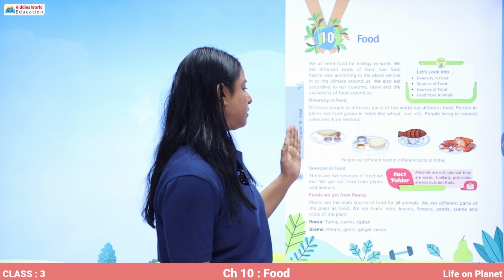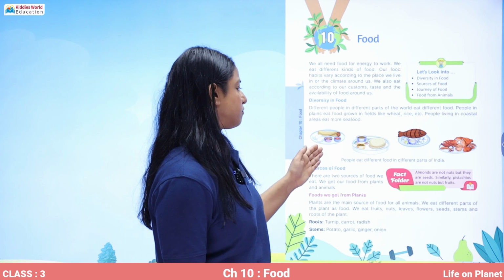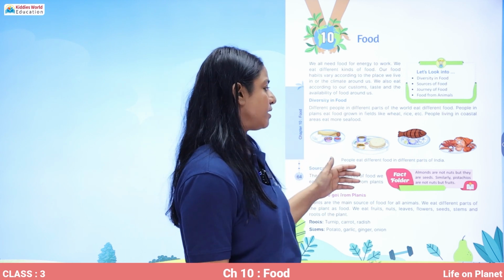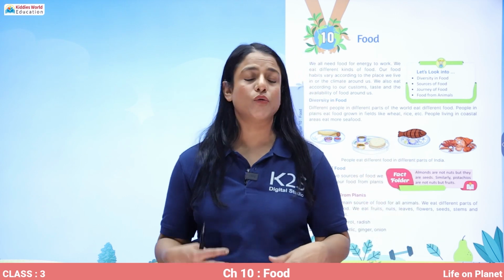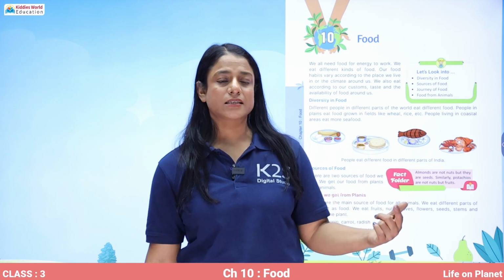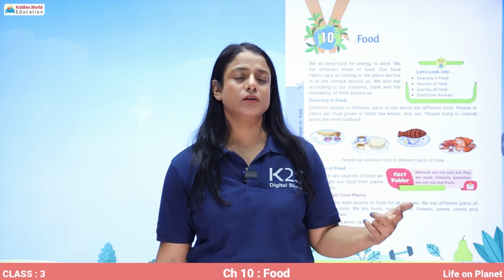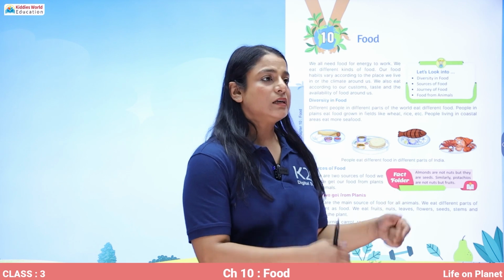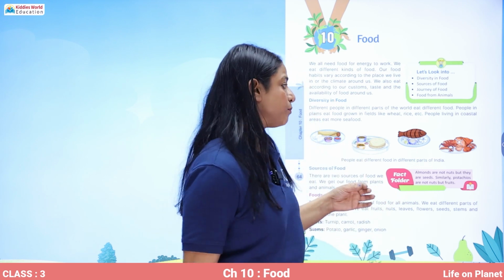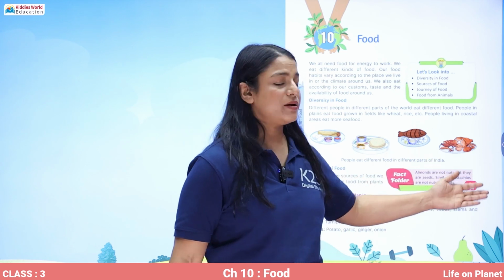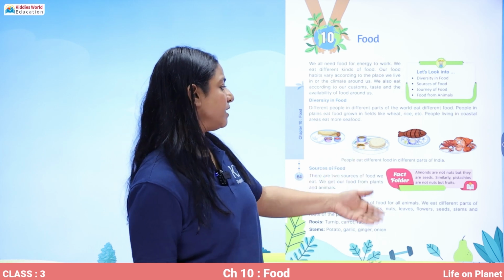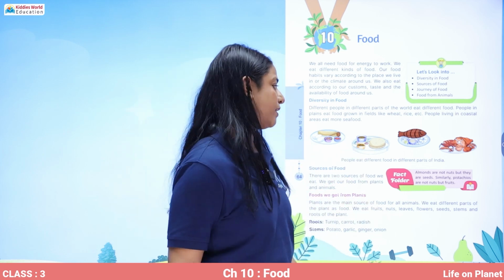There are people who eat food directly from the farms because they are in plains. Then there are people who eat more of fish and rice because their soil is such where rice is grown the most, or they are near the water body where fish is available in plenty. Then there are places where seafood is in plenty. So people eat different food in different parts of India.